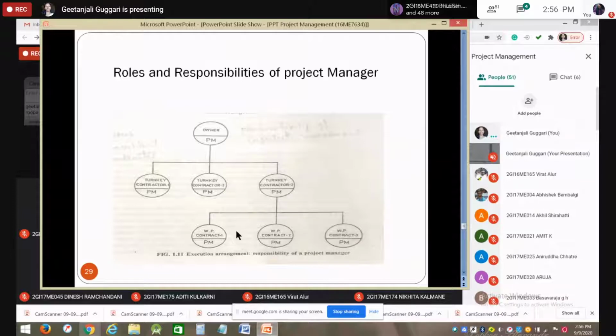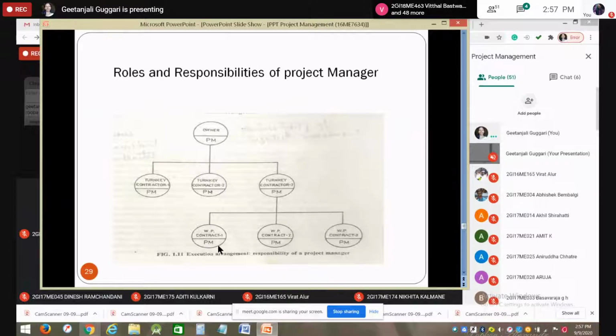Suppose he has 3 activities in one complete project of mechanical engineering, so he has divided his project into 3 different sections. One is civil construction, one is the machinery, and one more is the software section, just as an example. As an expert, he is familiar with mechanical engineering.